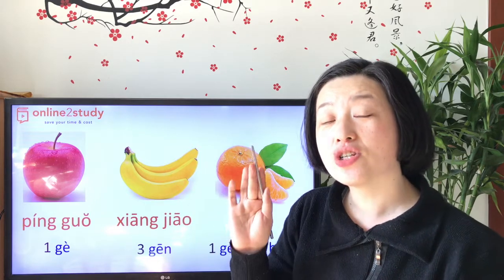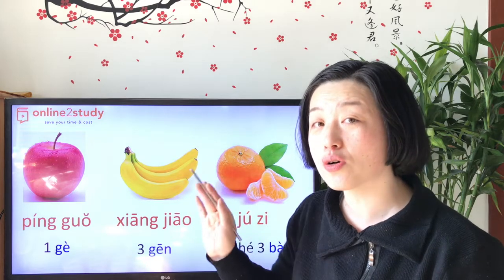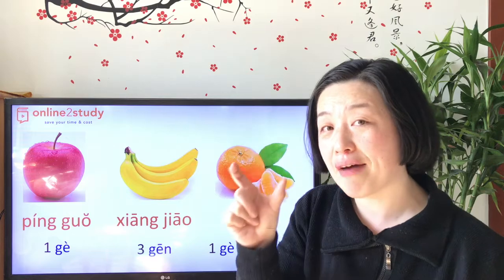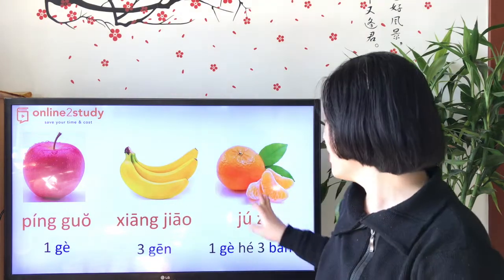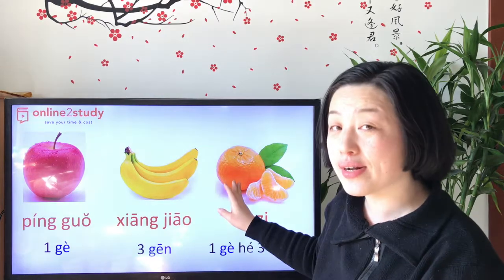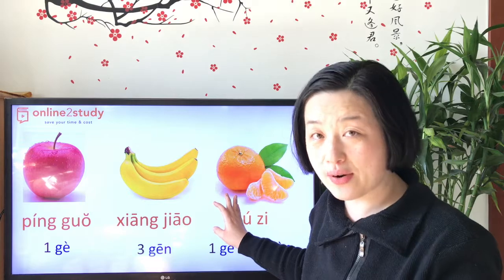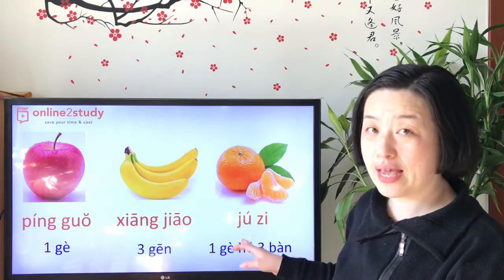We say 橙色 or 橘色. I did say that in English they have the same name for the fruit and the color. In Chinese, the color orange is 橘色, and the fruit we also call 橘子. Yes, 橘子.